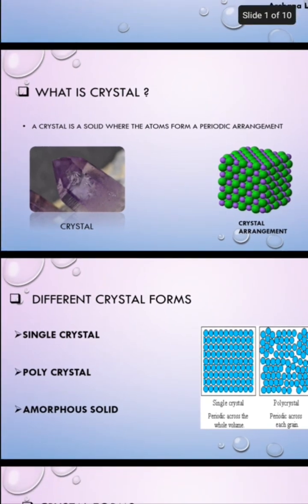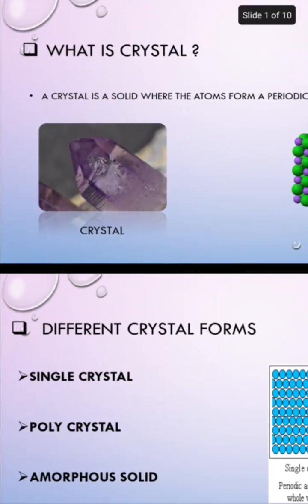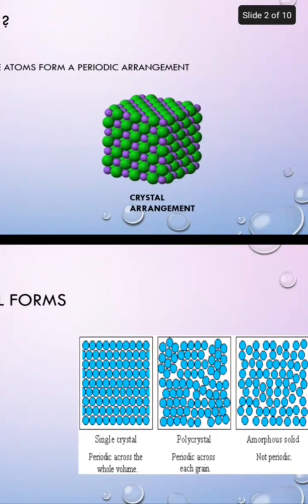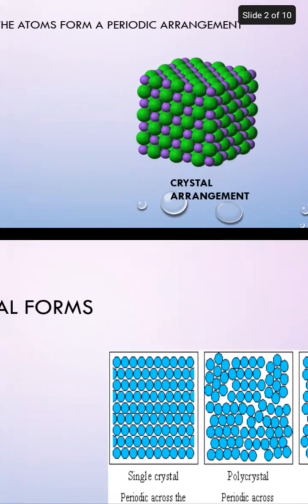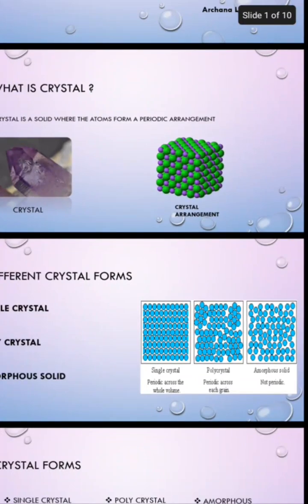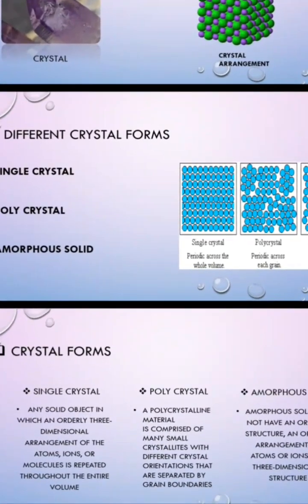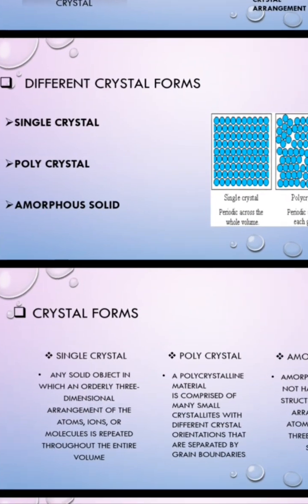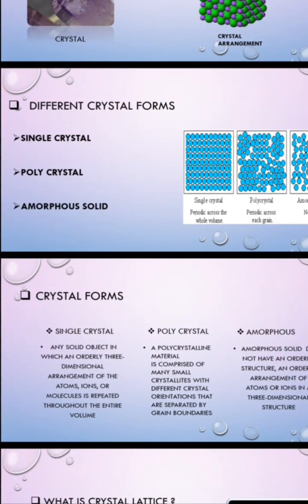Generally, to form a crystal, there must be a periodic arrangement, that is, in every plane there must be repetition of atoms or ions or molecules. Here we can see the picture of a crystal and the crystal arrangement. So now we will know about different forms of crystal. There are two types of crystals, single crystal and polycrystal.